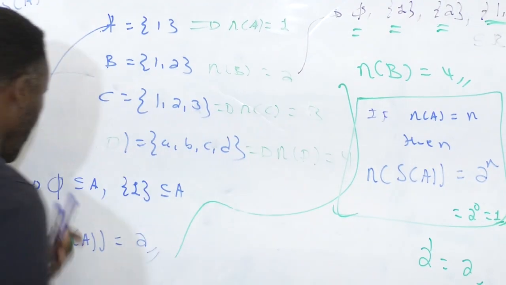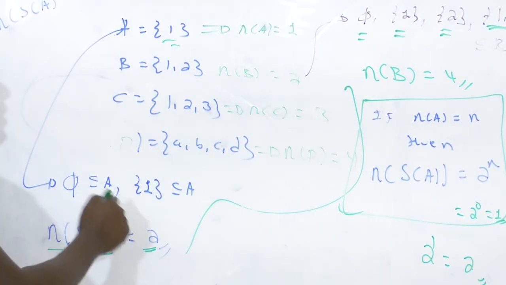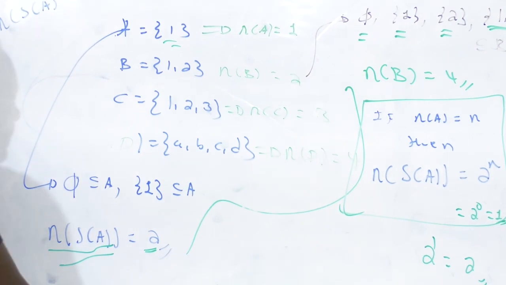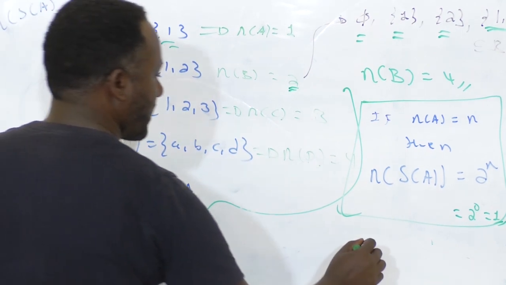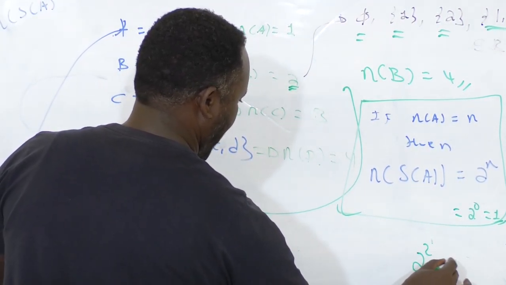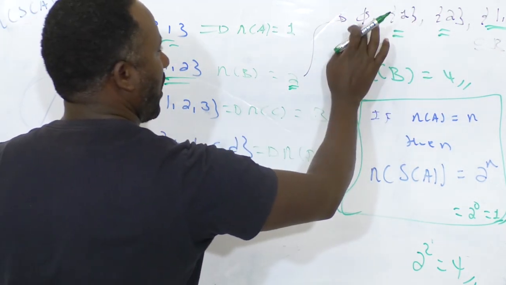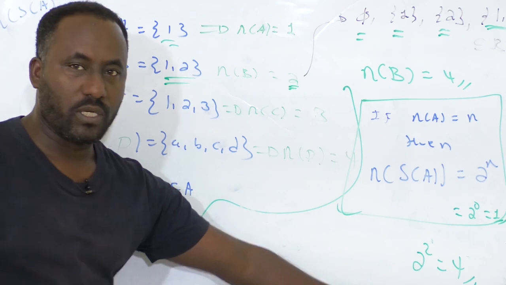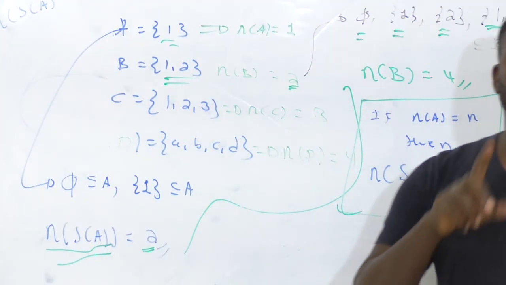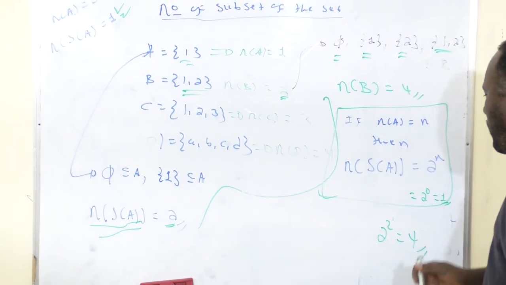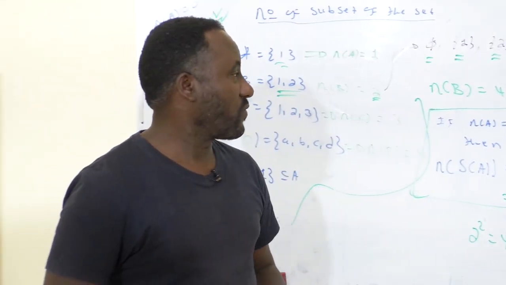ያ ማለት ኤሌመንቱ n ከሆነ 2 raised 1 ማለት 2 ነው አይደለም? ስለዚህ number of subsets for the set 2 ይሆናል ማለት ነው። number of ኤሌመንቱ 1 ከሆነ the number of subsets will be 2 ይሆናል ማለት ነው። ፎርሙላው ላይ ቼክ ማድረግ እንችላለን። the number of element for the set 2 ነው ማለት number of subsets ምን ይሆናል? 2 raised 2 which is 4 አይደል? ይሄን ተመልከቱ። ይሄ ስንት አባል አለው? 2። number of subsets ስንት ነው? 1 2 3 4 ትክክል ነው አይደል? 2 raised 4 in general for any kind of set if the number of element for the set is n ከሆነ the number of subsets is going to be ምን ይሆናል? 2 raised n ይሆናል ማለት ነው።